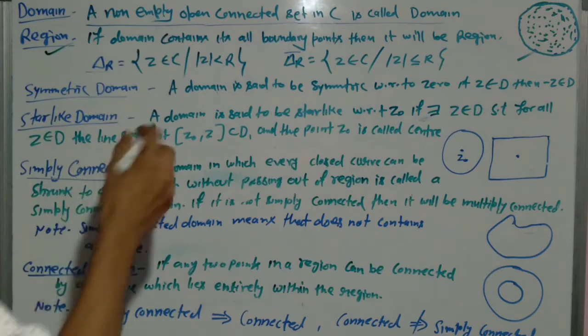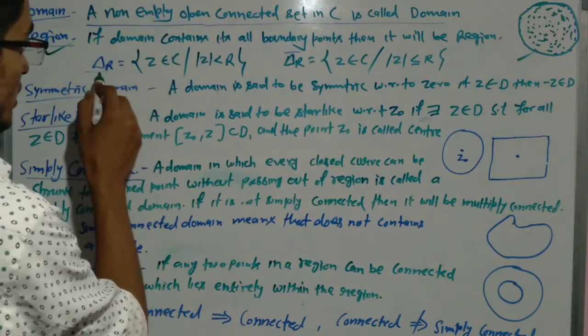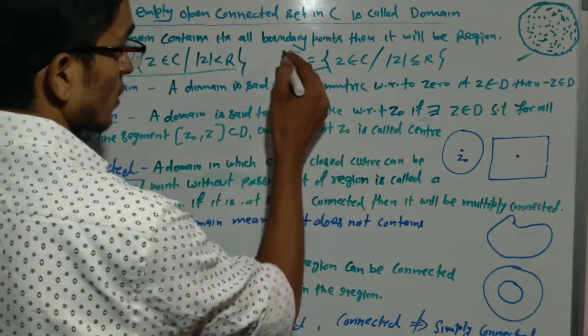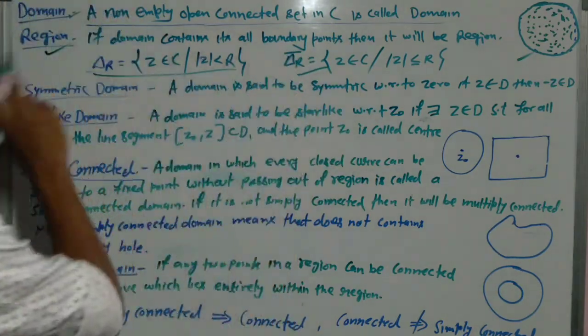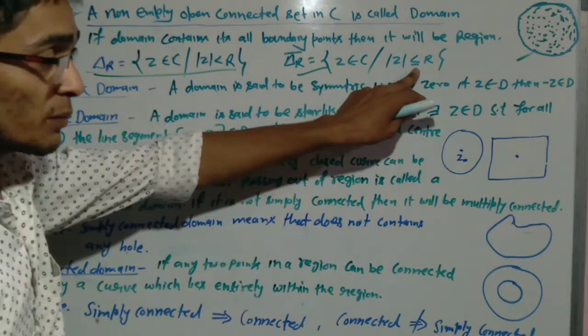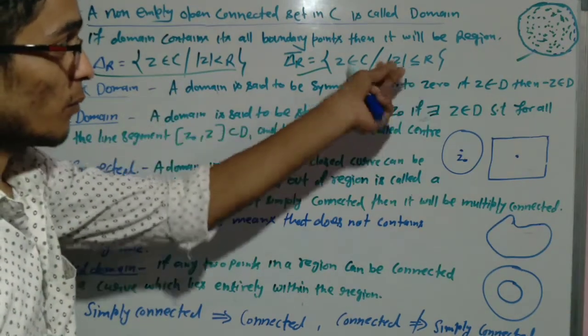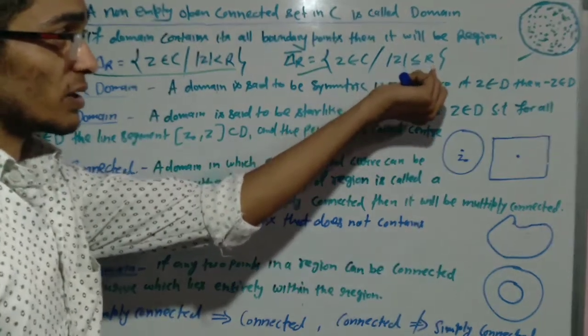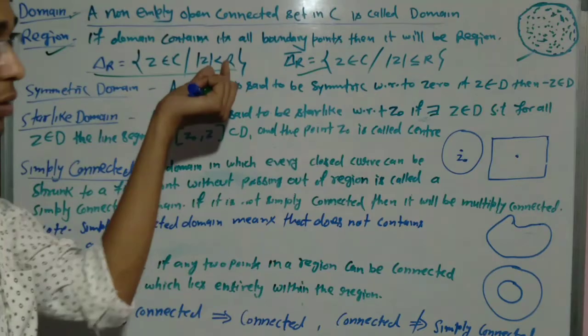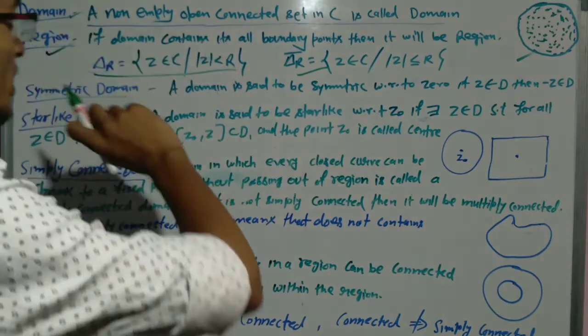So this is the notation for domain, and this is the notation for region. Region is mod z less than or equal to r, but domain is mod z less than r. So this is the notation of the domain and region.